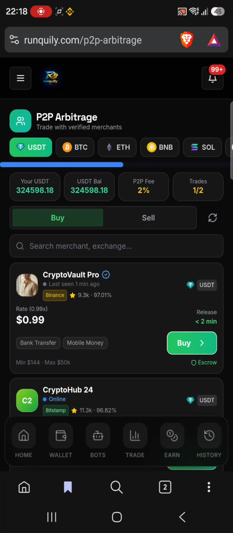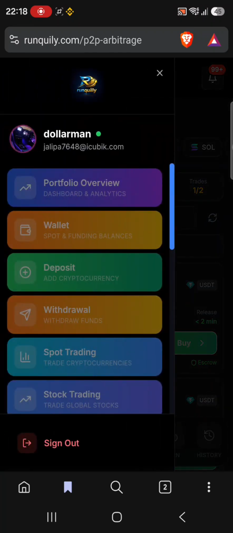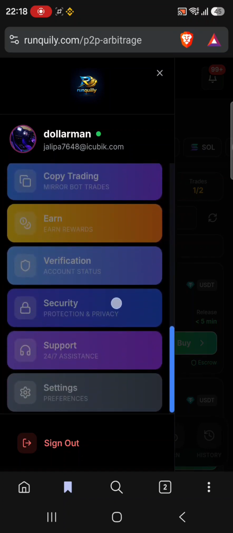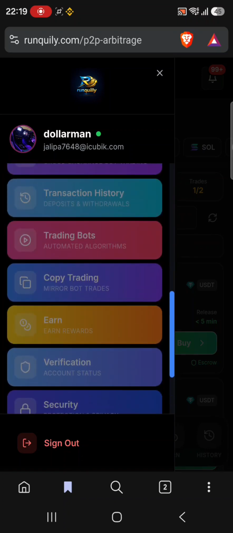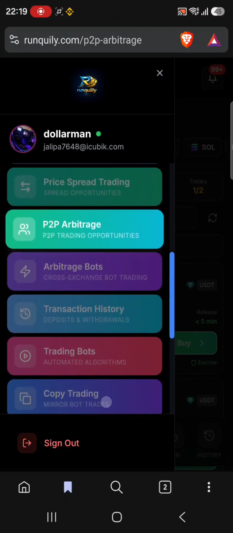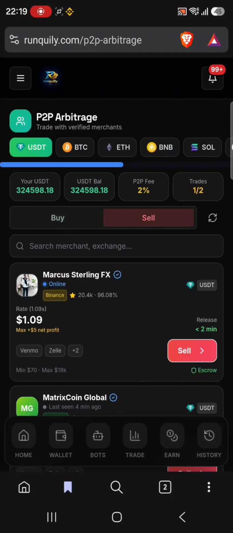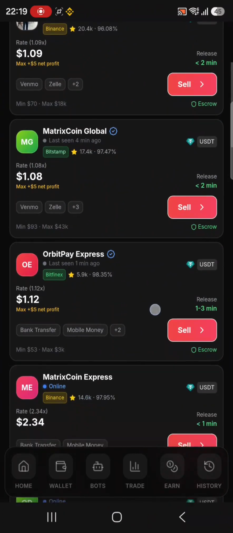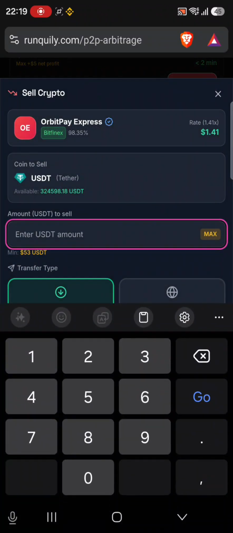So you come on P2P arbitrage, just click on the three dashes and make sure your Tranquilly is funded, best capital 200 USDTs and above. Then your email and KYC also should be verified in every crypto account. Then scroll down and click on P2P arbitrage. Click on sell because we are selling. We can sell with this guy with a rate of 1.41.